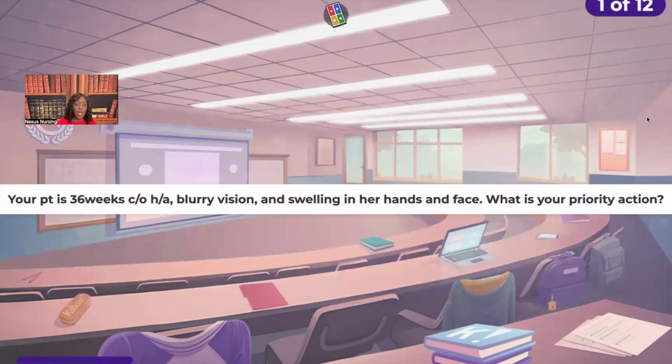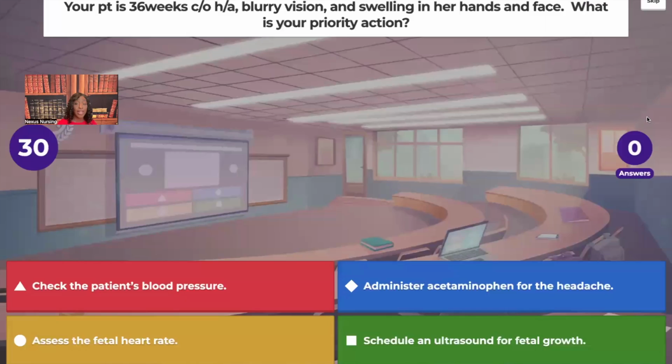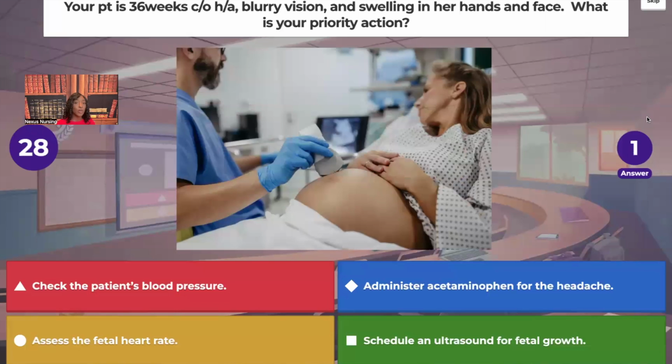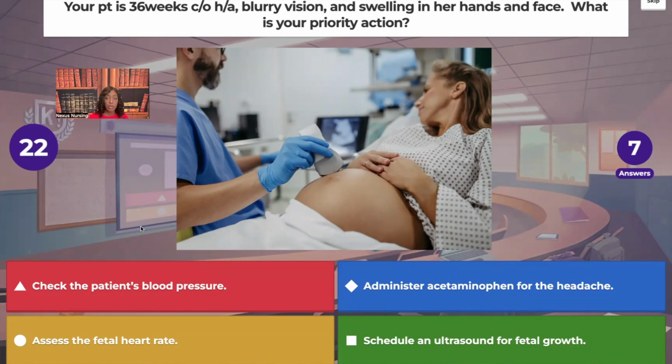First question. Your patient is 36 weeks pregnant, gestation. She's complaining of a headache, blurry vision, swelling of her hands and face. What is going to be your priority action? Is it going to be to check the patient's blood pressure? Is it going to be to administer acetaminophen for the headache? Is it going to be to assess the fetal heart rate? Or are you going to schedule an ultrasound for fetal growth? What is going to be your priority action?